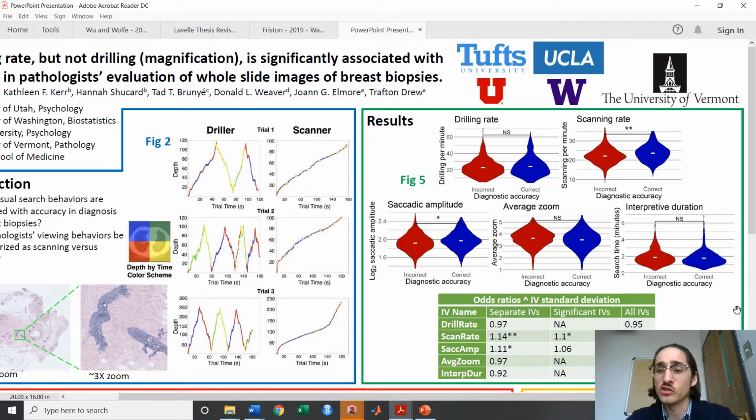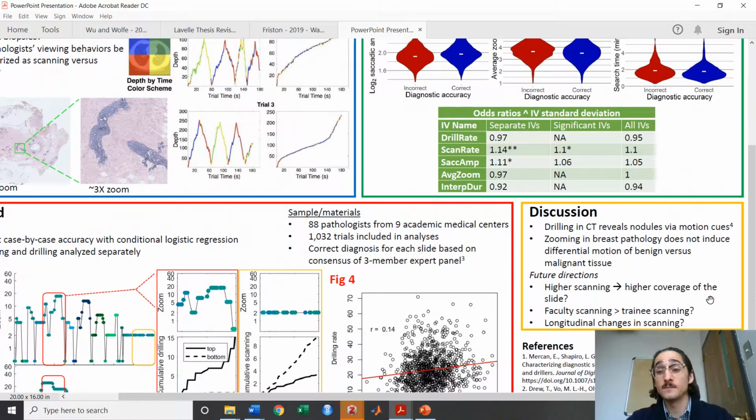We're not exactly sure why a higher scanning rate corresponds to a higher probability of diagnostic accuracy. But one possibility we're going to explore is whether a higher scanning rate corresponds to a more exhaustive and thorough evaluation of the tissue. We also want to determine whether faculty have a higher scanning rate than trainees, and also whether across residency, trainees in pathology will have a longitudinal increase in scanning. And that's all I have for you.